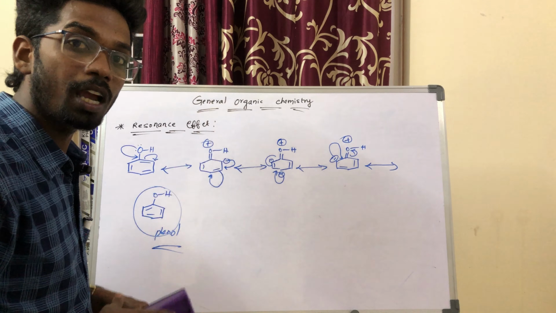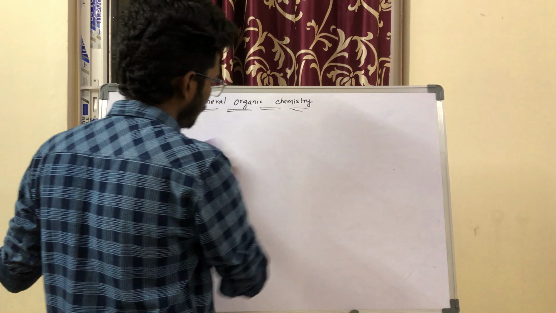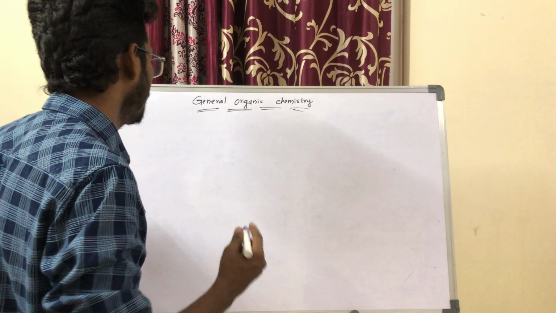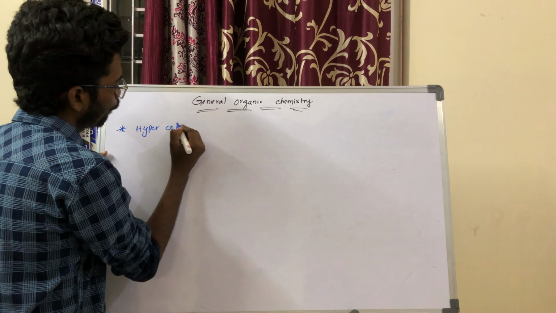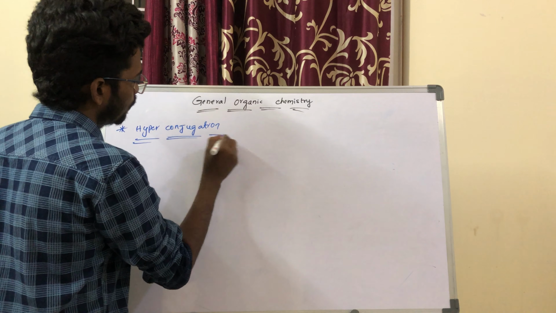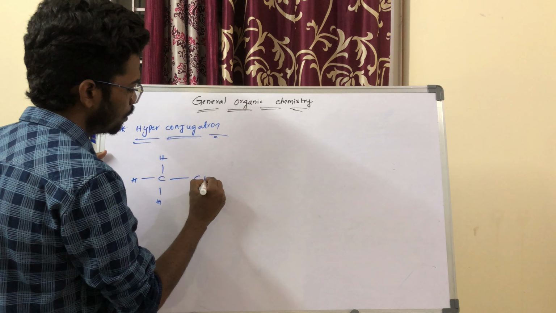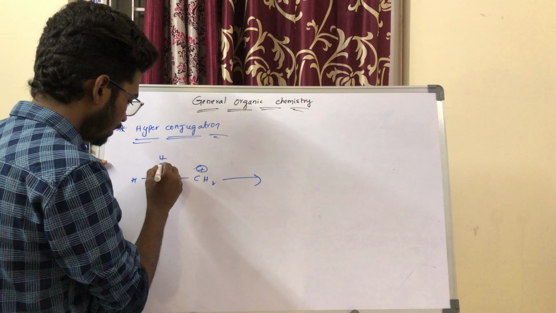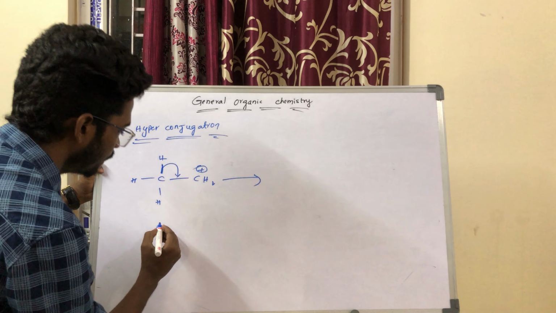As well as, coming to hyperconjugation, what does hyperconjugation do? It also acts to give more stability. In hyperconjugation, I will give an example so that you can understand what hyperconjugation is. If you see, here you have hydrogen, carbon, hydrogen, hydrogen. Here you have one positive charge. So here we have one empty orbital, right? So see, this bond is migrated here. So what will we get once this bond is migrated here?